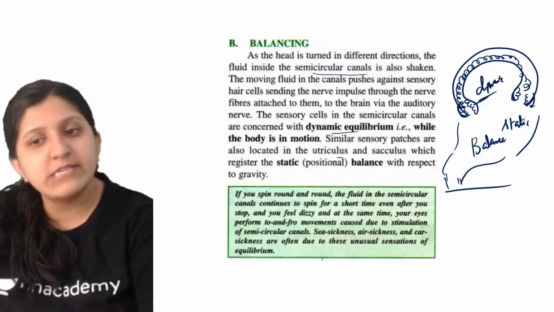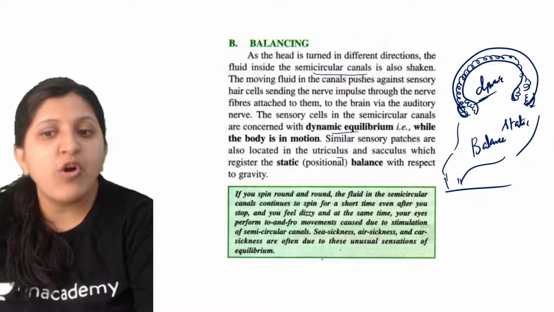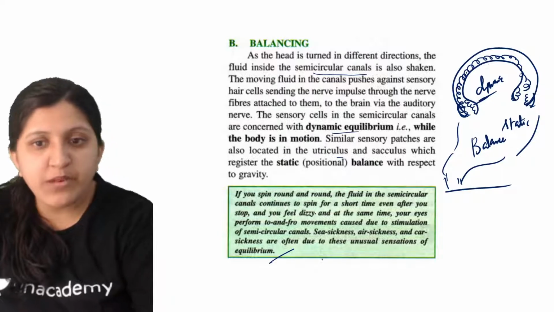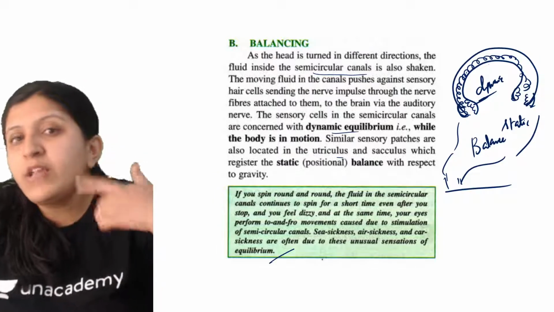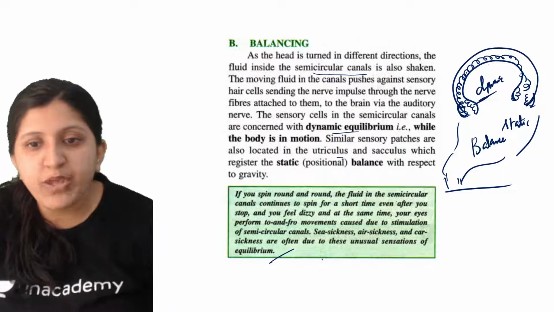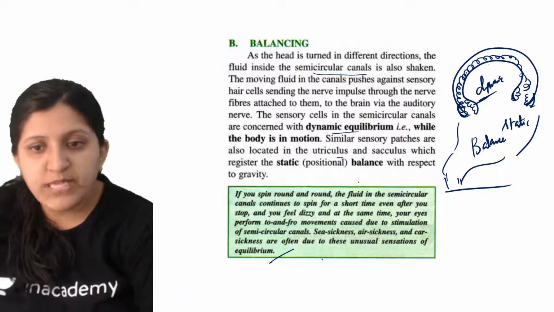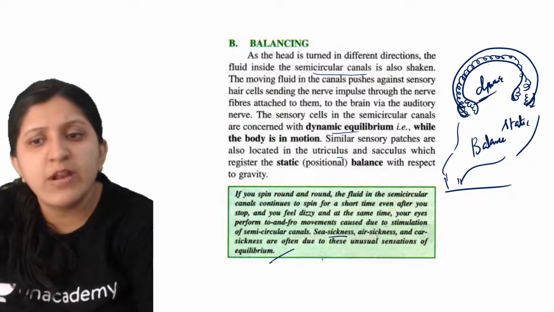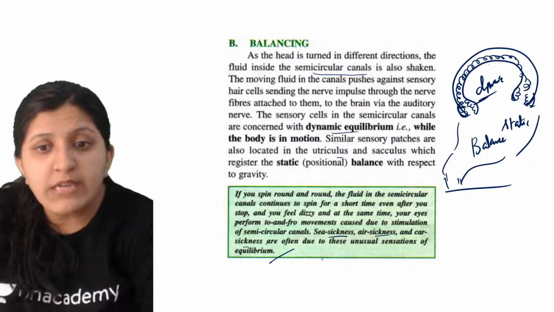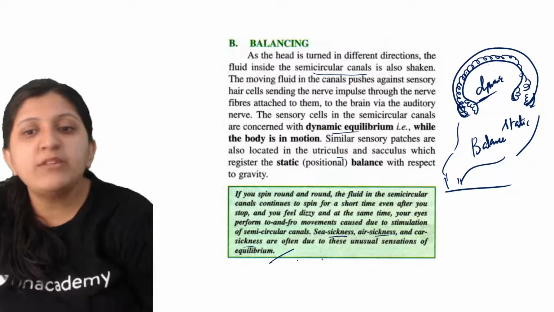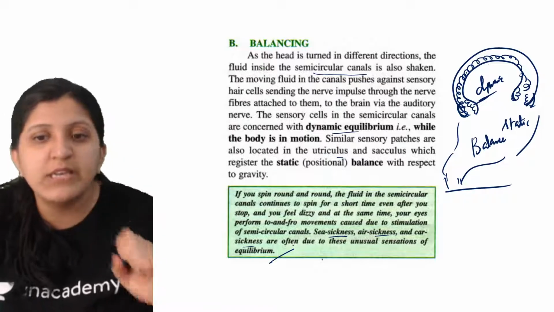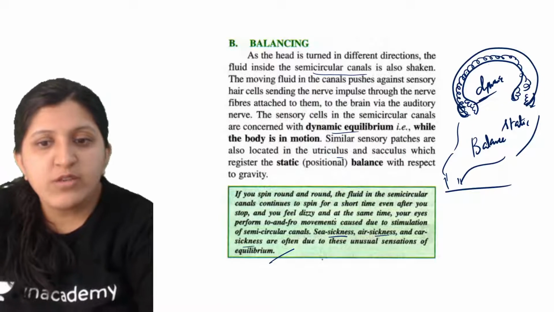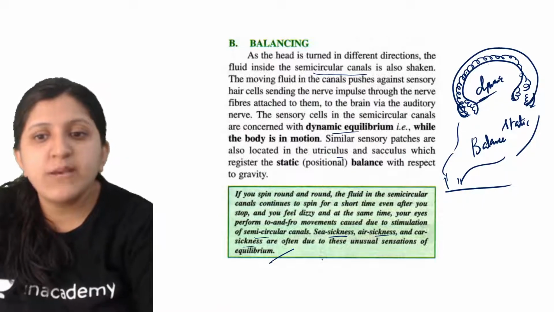Sea sickness, air sickness and car sickness are often due to this unusual sensation of equilibrium. A lot of people have this, and it is mainly because of this particular movement.